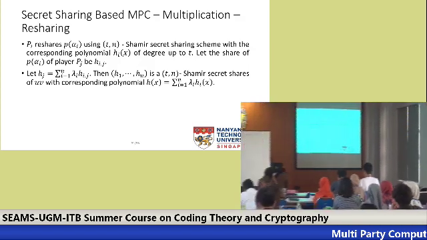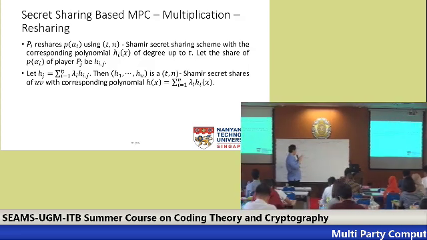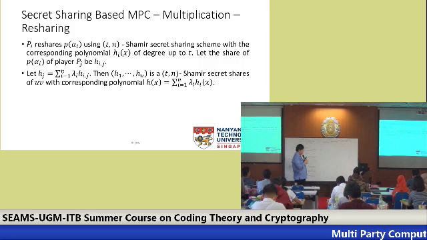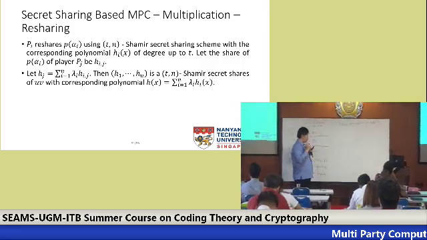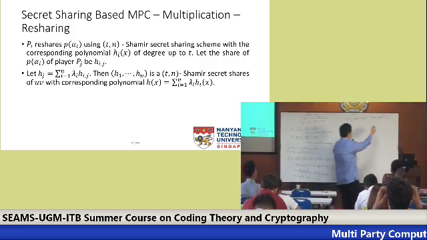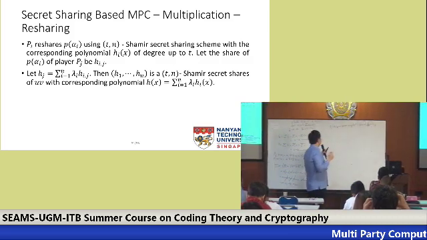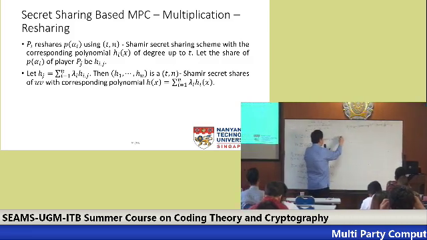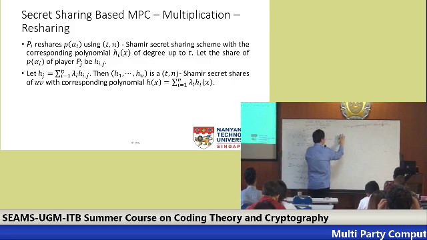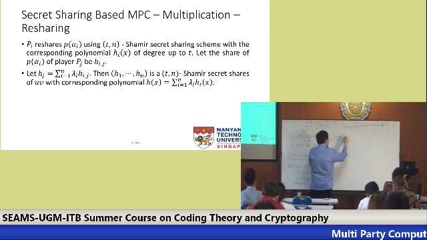Okay, so like before, we have this P(alpha i) to be shared by using this hi(x), and the share of Pj is supposed to be hij. And remember that uv equals lambda times P(alpha 1), ..., P(alpha n).